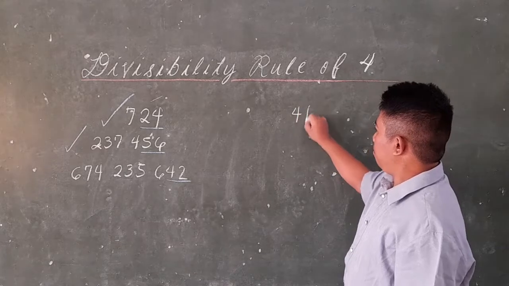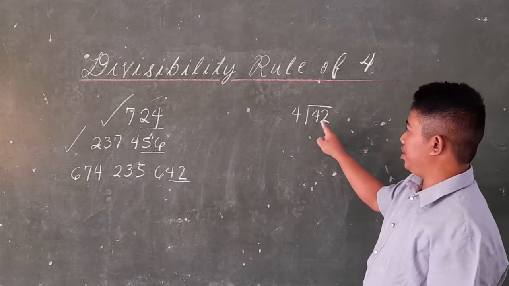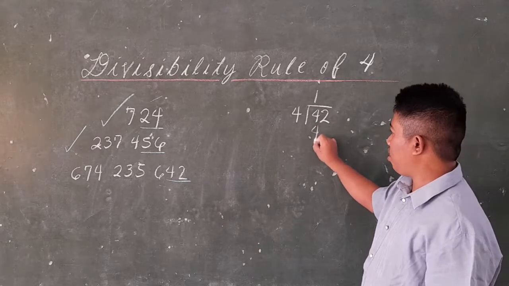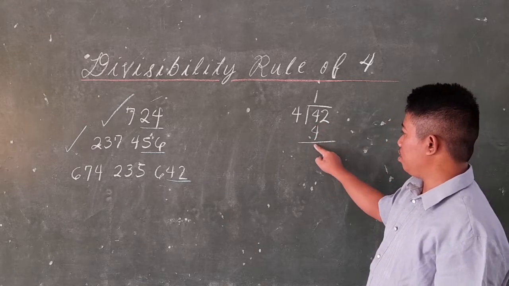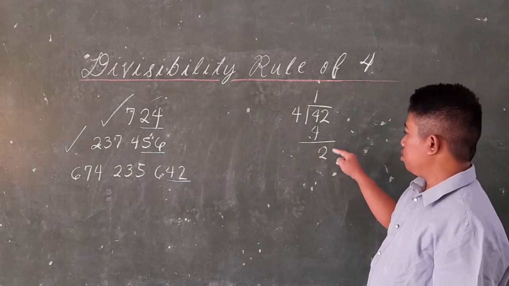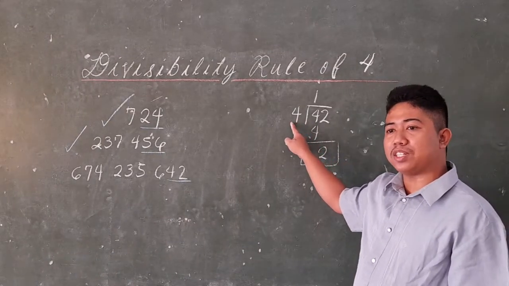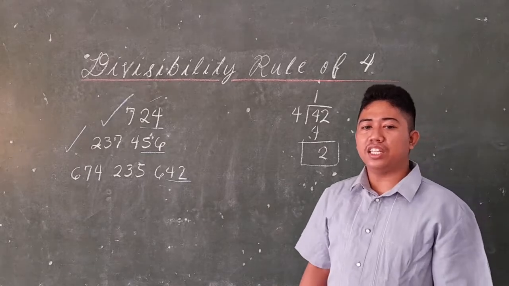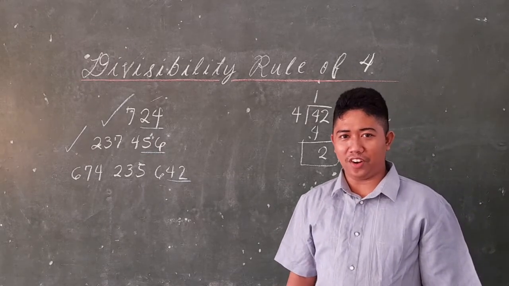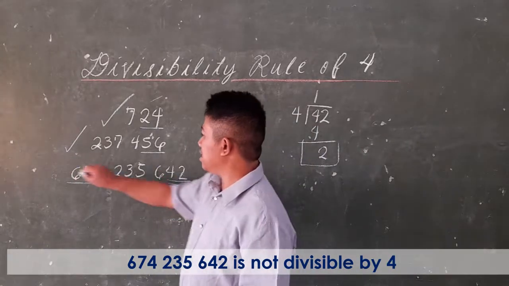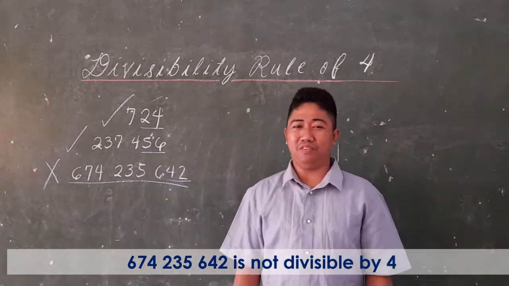We have 42 divided by 4. So 4 divided by 4 is 1, times 4 is 4, equals 0. Bring down 2. So 2 divided by 4 is 0, and the remainder must be 2. Therefore, this given number is not divisible by 4.